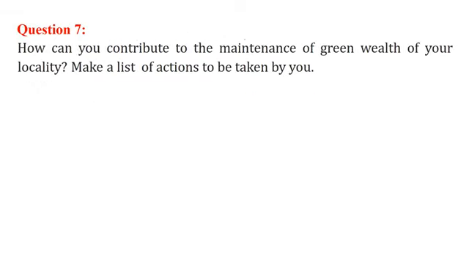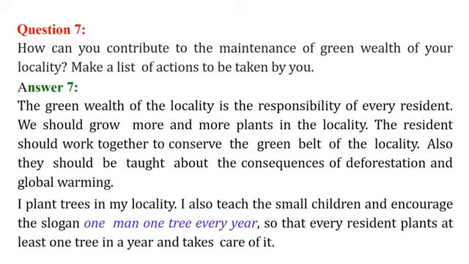How can you contribute to the maintenance of good health of your locality? Make a list of actions to be taken by you. First, you have to grow plants, and you have to encourage other people also to grow plants. Just be eco-friendly. Don't use paper, don't use polythene, don't use anything which can destroy our ecosystem.